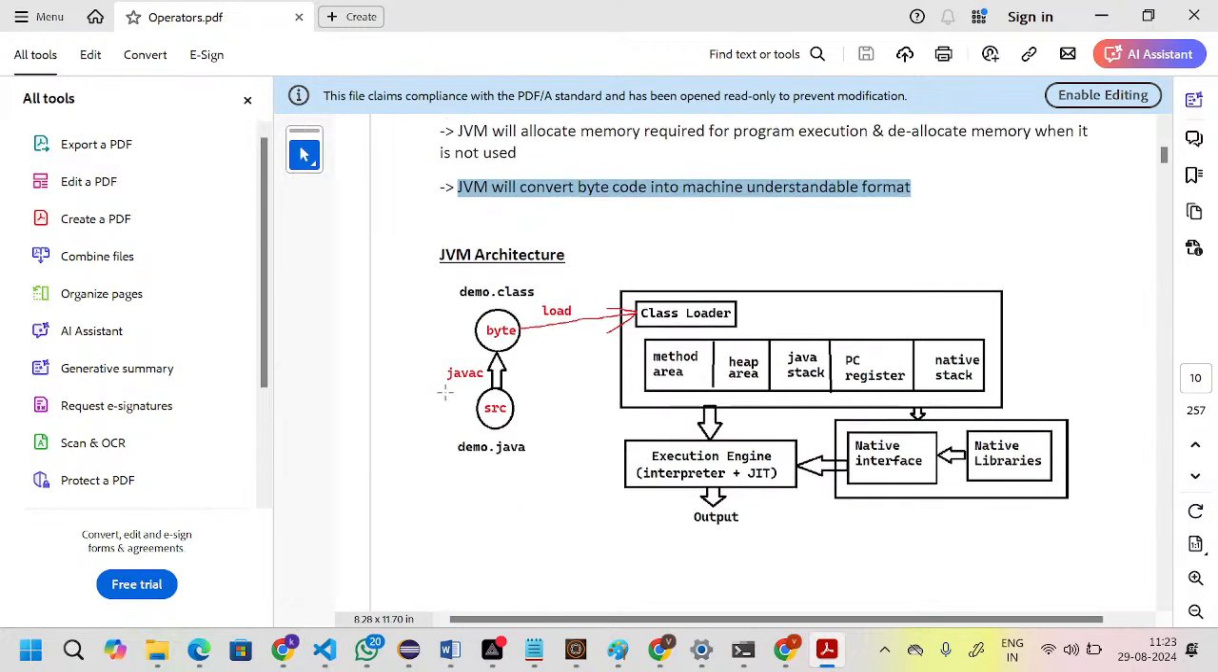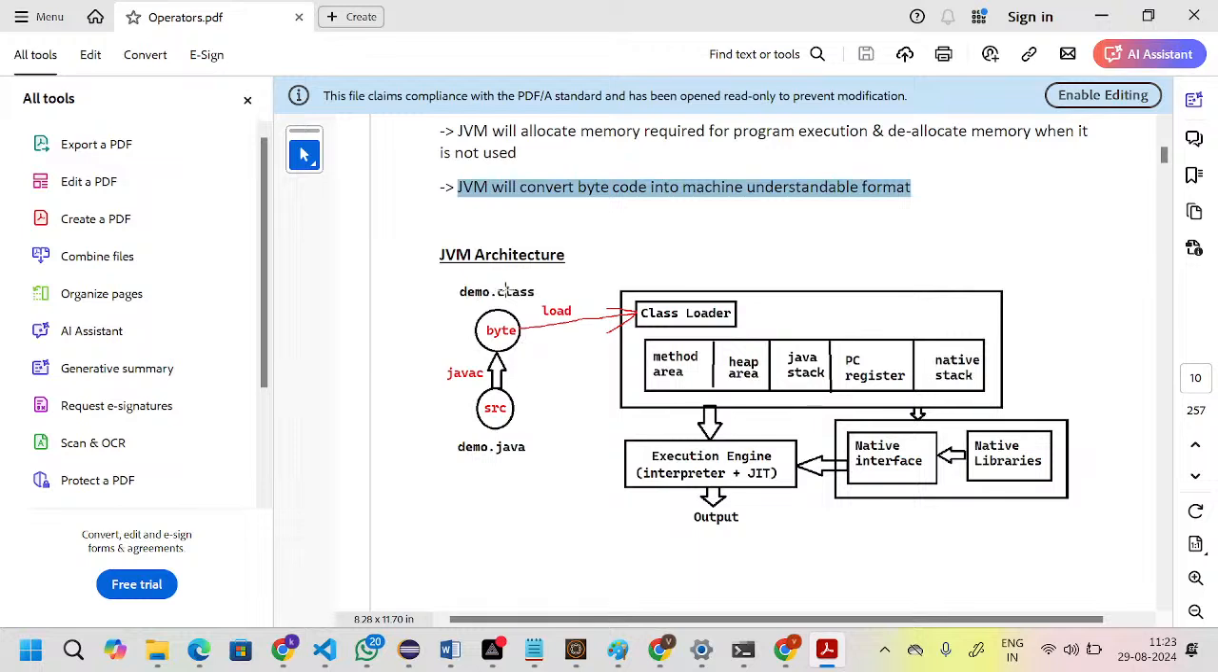This is the JVM architecture: source file, javac, and then the compiler will start. The main purpose of the compiler is to check the syntax mistakes. Syntax mistakes means it will look for the semicolon, and whether you are following the proper guidelines or not. Initially it will check. If you are following everything correctly, then it will generate the bytecode.